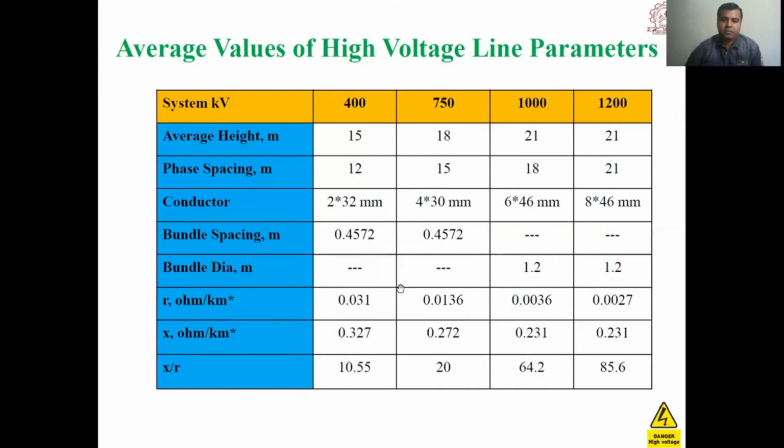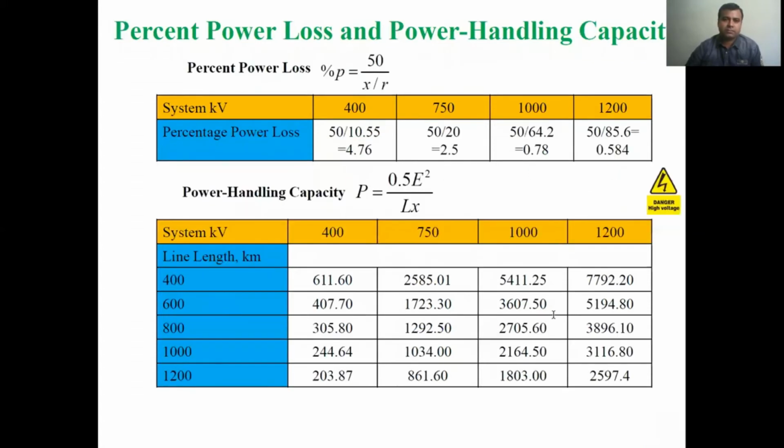From these two data only, we can calculate the X by R ratio, and we can find the percentage power loss. The percentage power loss will be 50 divided by 10.55 for a 400 kV transmission line. Similarly for 750 it will be 50 divided by 20. So we can say that this will be the percentage power loss if we are using a particular level of transmission voltage.